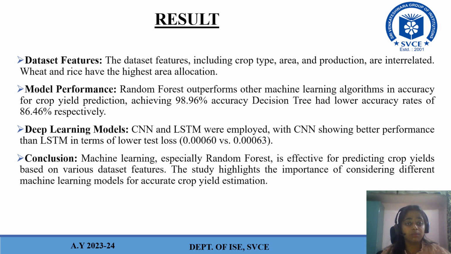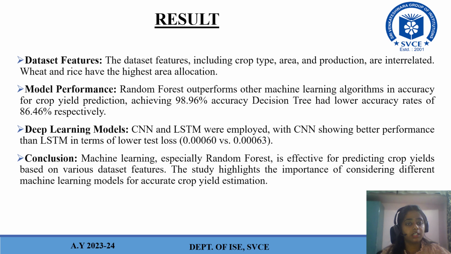Moving on to the model performance, random forest outperforms the other machine learning algorithms in accuracy for crop yield prediction, achieving 98.96 accuracy. Decision tree had a lower accuracy rate of 86.46. This is because random forest is an extended version of decision tree, with multiple decision trees combined, whereas a decision tree is a single tree that gives the predictions. That is the reason random forest performs well, achieving 98.96 accuracy compared to decision tree.